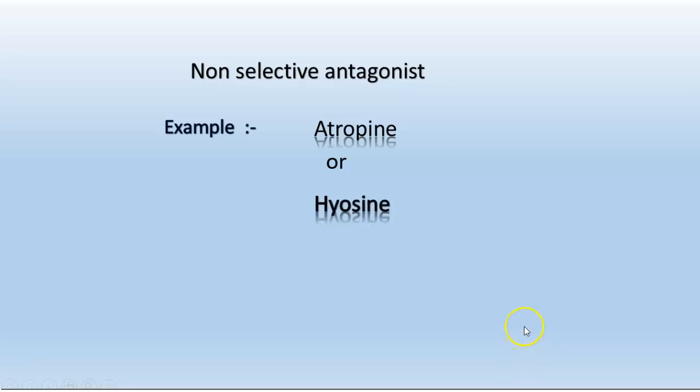Friends, I have already discussed hyoscyamus drugs. This hyoscine drug is produced from the hyoscyamus plant. These are the drugs which affect muscarinic activity.